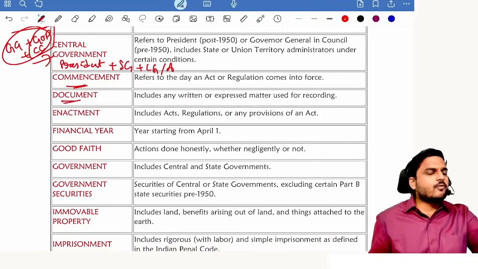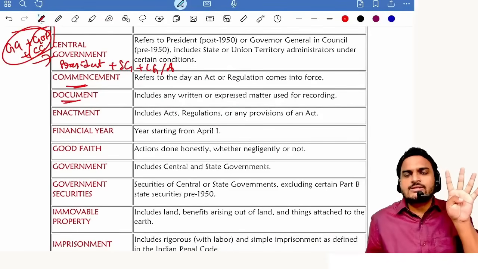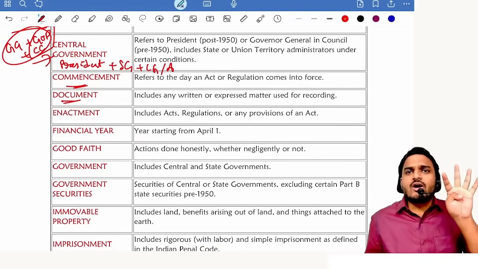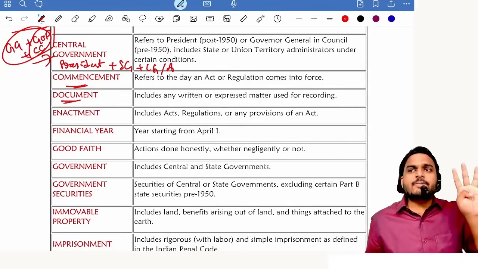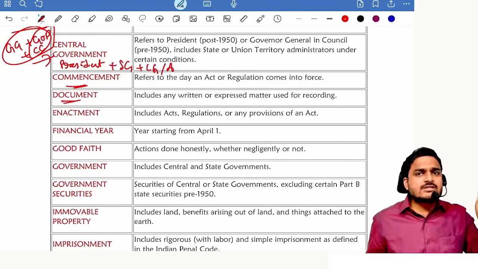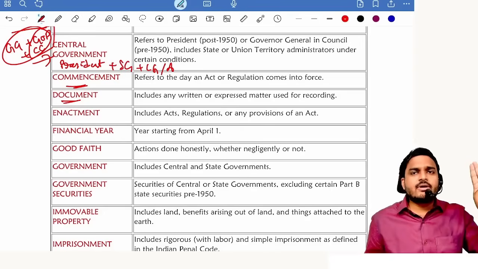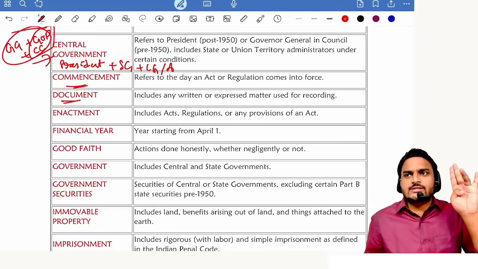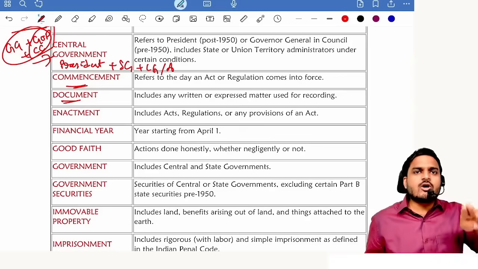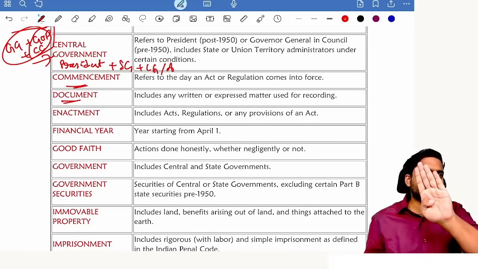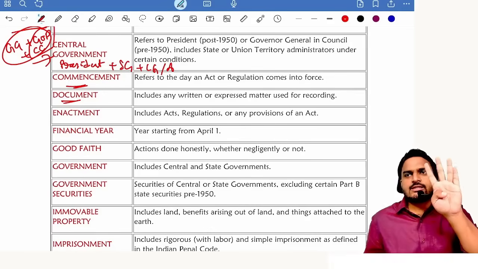Document. 4 conditions to be satisfied. What are those 4 conditions? Writing on any substance, expressed in letters, words, numbers, or any one of those means. Next one, intended to be used, which we use at present or which we may use in future, and recording the matter on a substance.